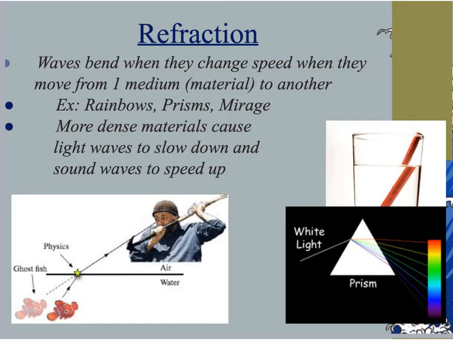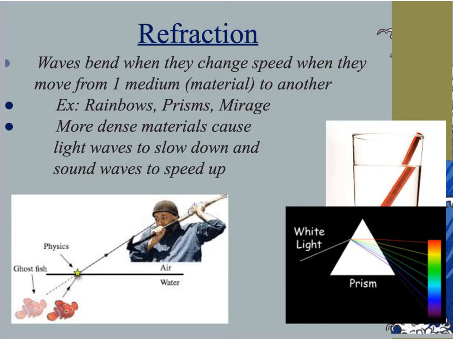What electromagnetic waves do is, as they go from a vacuum to a gas to a liquid to a solid, they actually slow down. And when that velocity changes, when there's a decrease or even an increase depending on the density of the medium, it bends. And we call that behavior refraction.